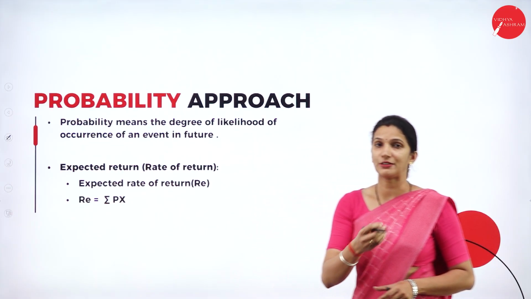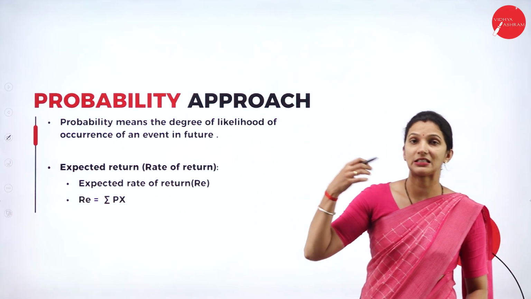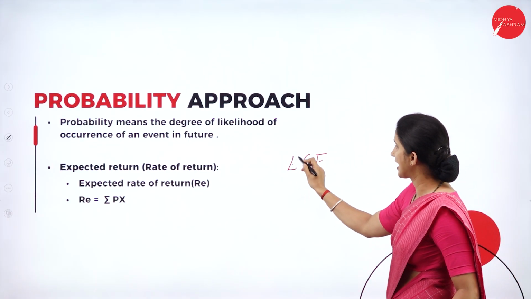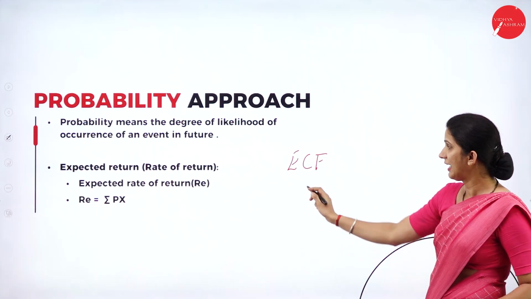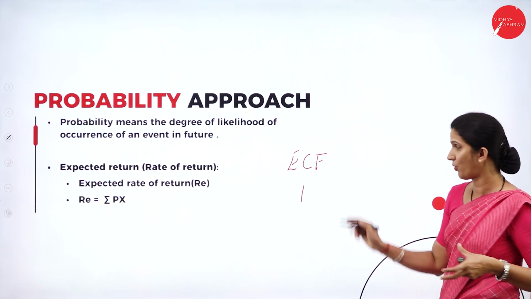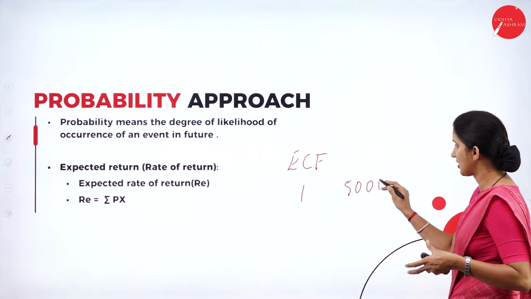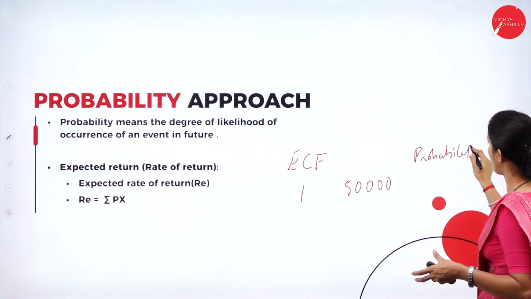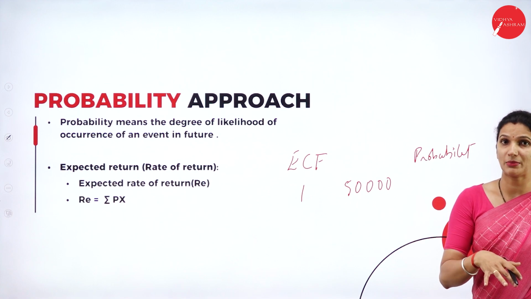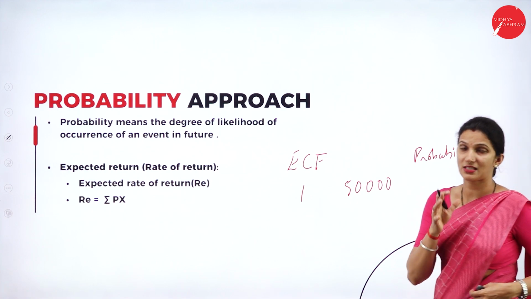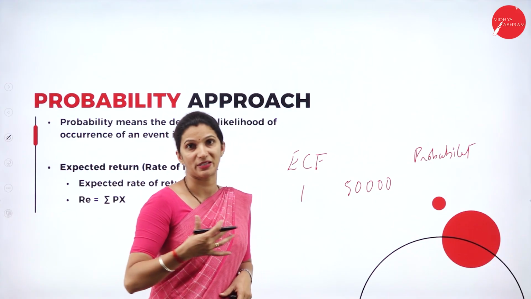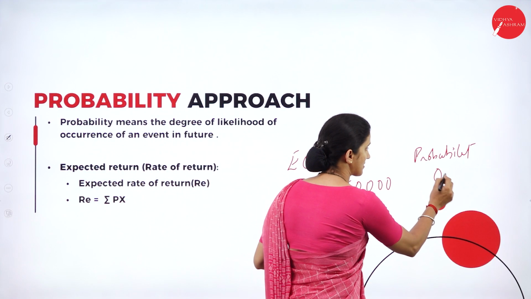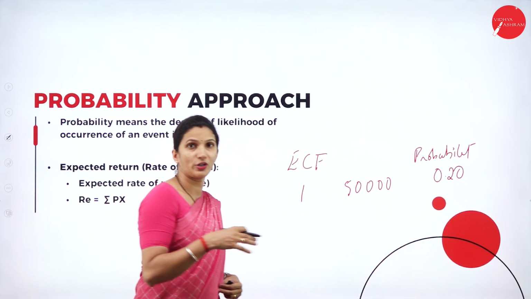For example, if a company is investing in a project, what are the expected cash flows in each year? In the first year, they might expect a cash flow of 50,000. What is the probability of getting these cash flows? They might assume there is a 20% chance, so the probability becomes 0.20.